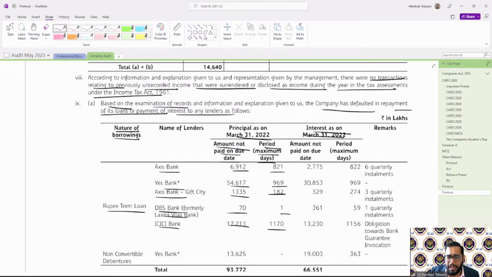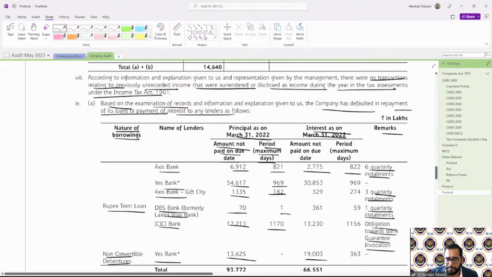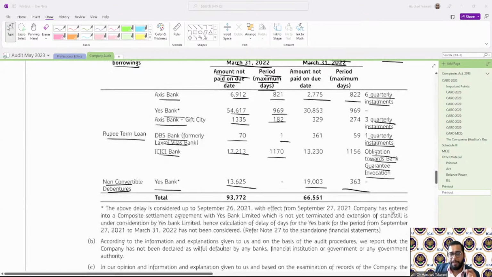The interest as on 31st March: this was principal, now interest. Period. Remarks: these are the 6 quarterly installments which are not paid, 3 quarterly installments, 1 quarterly installment, and obligation towards bank guarantee invocation. So these are certain amounts which are not paid. Second, non-convertible debenture, Yes Bank. This is the amount which is not paid, and the period. This is how it is required to be reported for my debentures and my loans which are not paid.